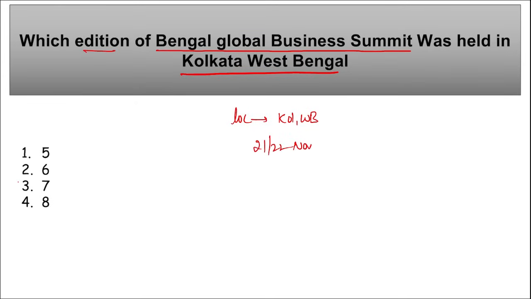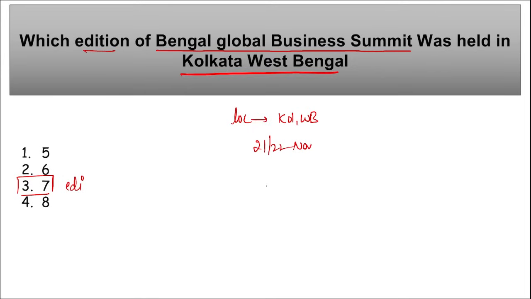Then the next thing being asked is the edition. Which edition was it? It was the 7th edition of this Bengal Global Business Summit held in Kolkata, West Bengal. This particular summit brought together business leaders, academicians, entrepreneurs and think tanks across the globe with an objective to make the business alliance and industrial ecosystem more eco-friendly, not just by protecting the environment but also to make sure that all of them stay connected and move ahead together, right?